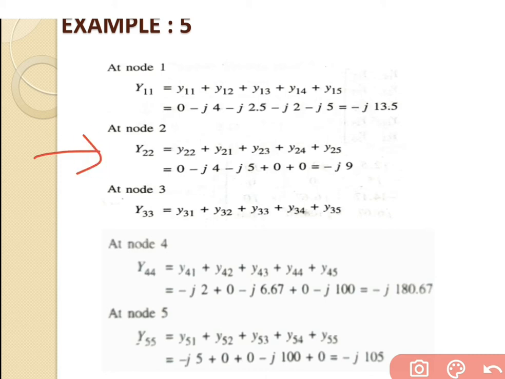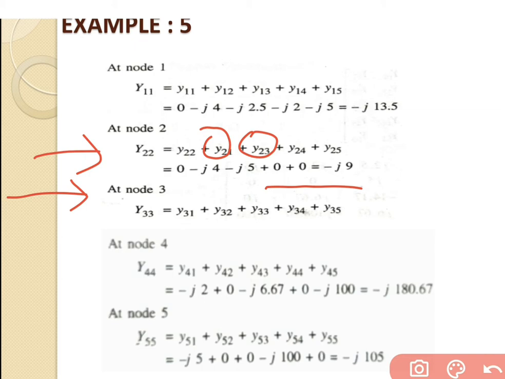But only two lines are connected at bus number 2, Y12, that is Y21, and the second one Y23. The remaining three lines are not connected at bus number 2, so their values are equal to 0. If we solve this equation, we get the answer for Y22 equal to minus j9.